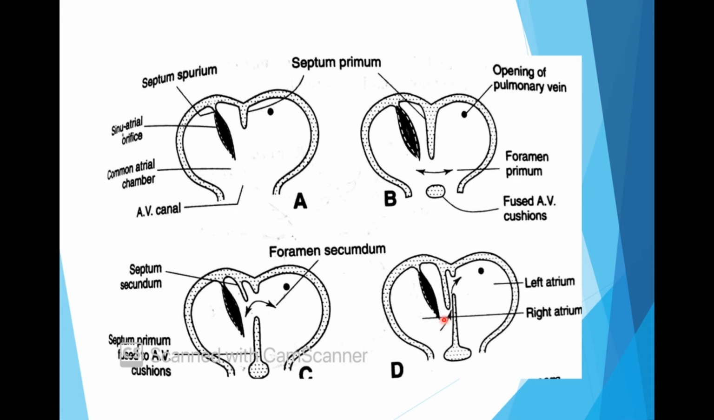This is just before birth. At birth, fusion takes place, that is, these two approximate when the left atrial pressure increases and blood begins to flow backwards. They approximate and closure takes place. So the complete interatrial septum is formed.